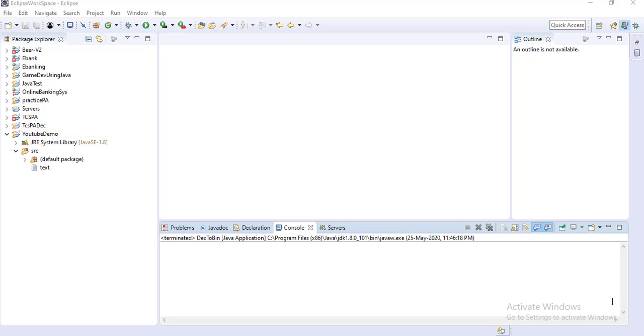Polymorphism we have also described: in Java we can give the same method name for different purposes. Suppose for addition of integers, floats or doubles, you can write three methods with the same name add, but pass three different kinds of parameters. For integer you pass only integer values, for float you pass float values, and for double you pass double values. This is the concept of polymorphism.